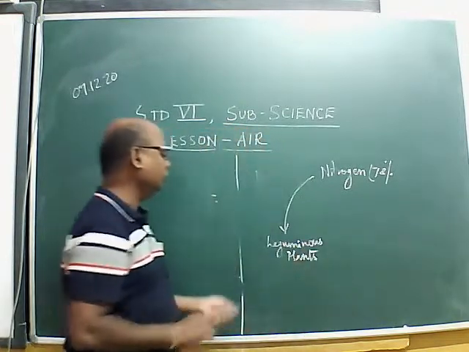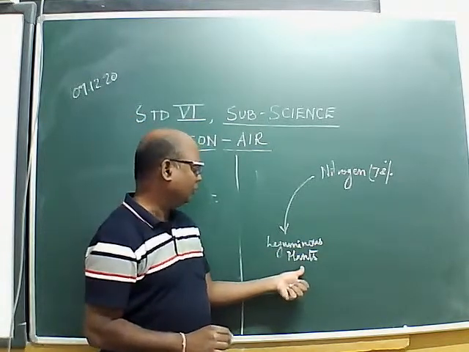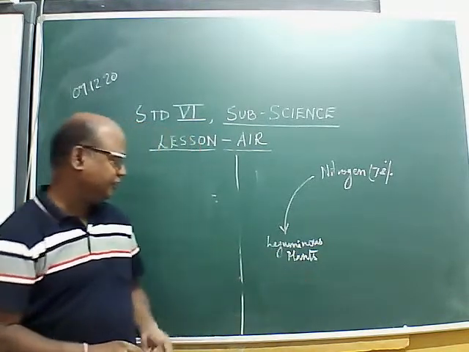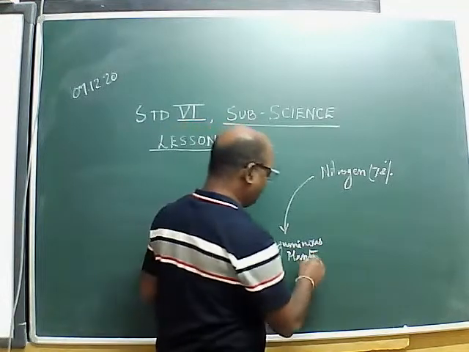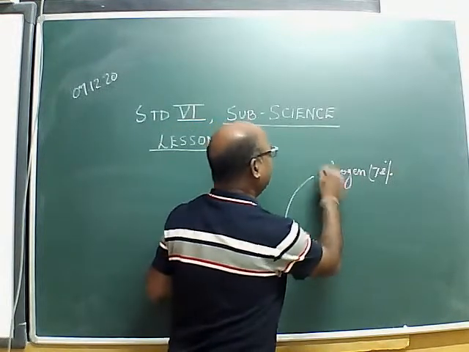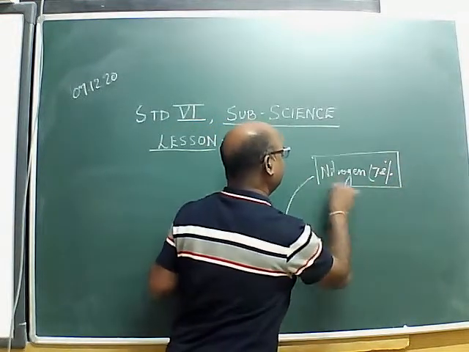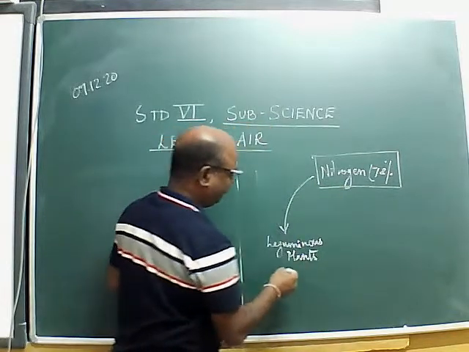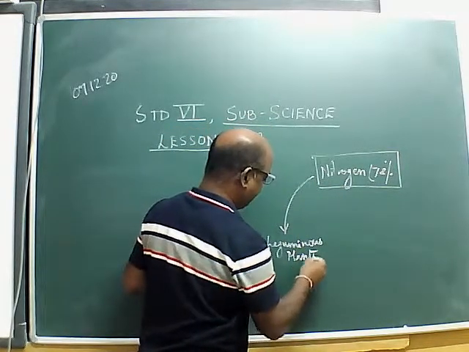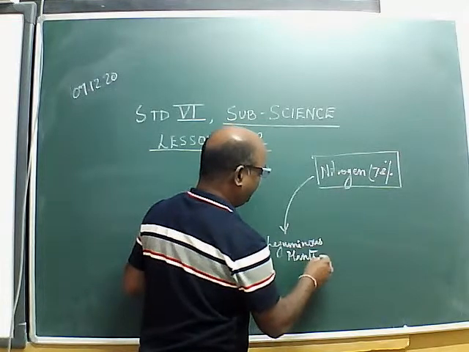There are these root nodules. In these root nodules, rhizobium bacteria are there. They convert nitrogen into nitrates and nitrites and ammonium salt.